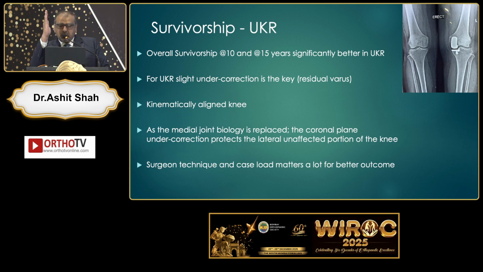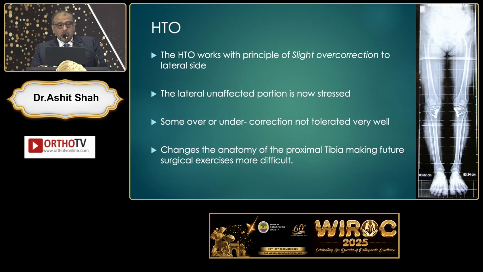For UKR, slight undercorrection is the key, which we can achieve now very well with our robotic surgery as well. It's a kinematically aligned knee, and the medial joint biology is replaced. So even if you undercorrect the deformity, it is loading the implant. Surgeon technique and case load matters a lot for better outcome. While HTO works on slight overcorrection, you are actually loading the lateral compartment, and some over or undercorrection of the deformity can cause a problem. Changes in the anatomy of the proximal tibia make future surgery also very difficult in HTO.